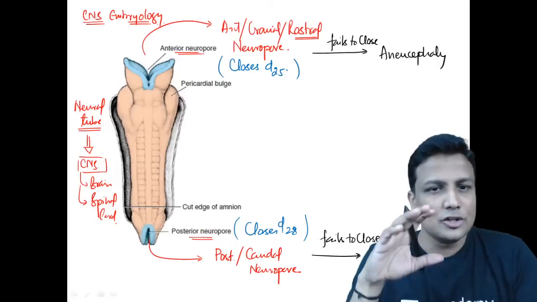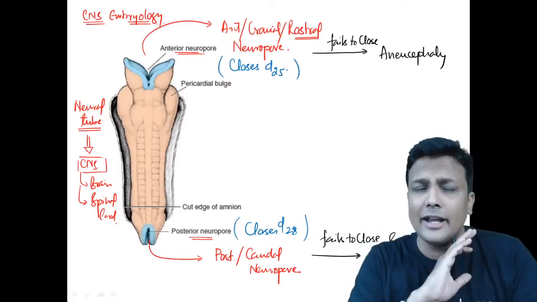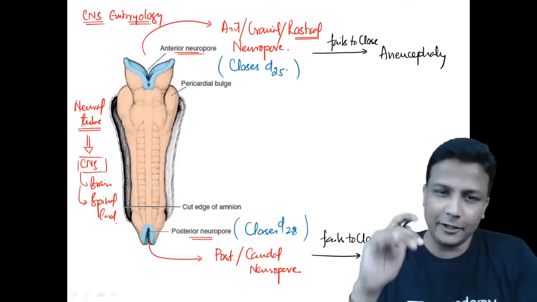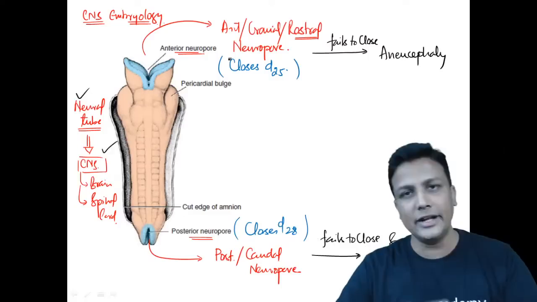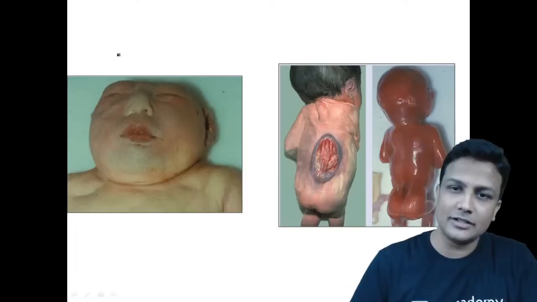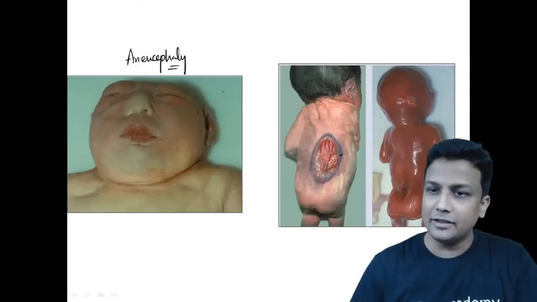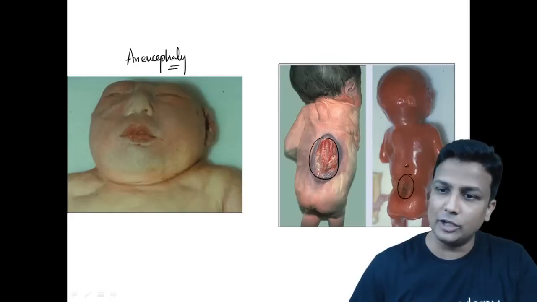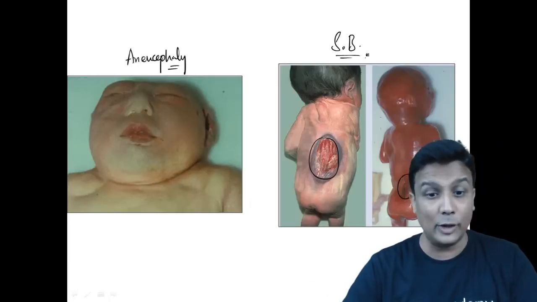So what I have done here, guys, in one lecture itself, I have tried to complete everything possible in one slide. Neural tube, the derivative of the neural tube, everything is done. The cranial neuropore and the caudal neuropore, done, done, and done. Now please look at this diagram. In this diagram, it is your first condition, that is anencephaly. There is a failure of closure of the cranial neuropore, and in this condition you are able to see there is a failure of closure of the caudal neuropore leading to spina bifida. So tomorrow if they give these questions in the exam, you have to be ready for that.